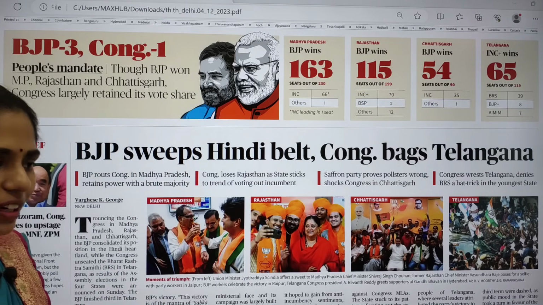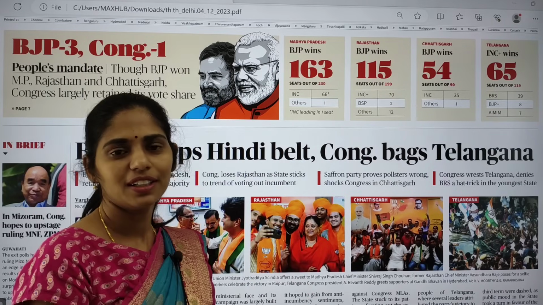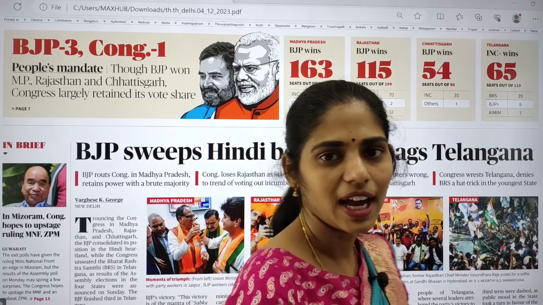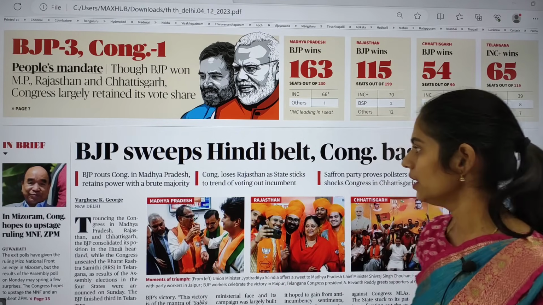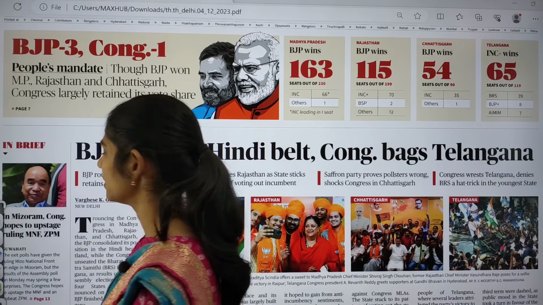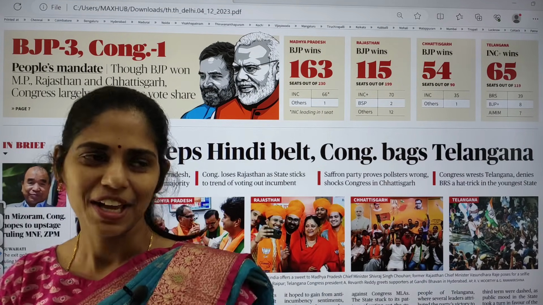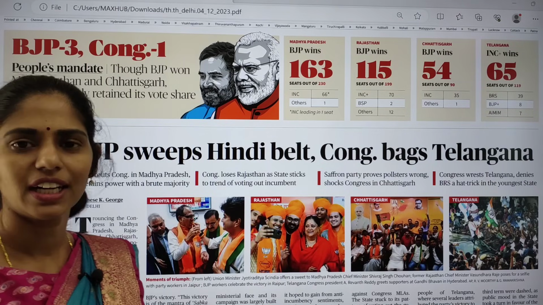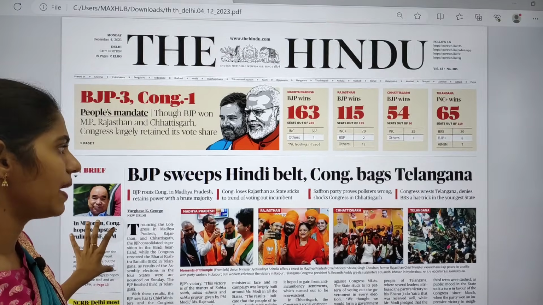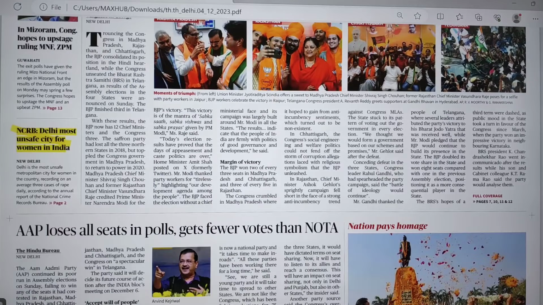Because of the declaration of election results in the 5 states, in most of the states BJP won, and in our state of Telangana, we have a Congress government. Most of the articles in today's newspaper are political articles, and you can save as much time as possible today because there is not much in it. Everything is about elections and political parties, which party got how many votes. That is not at all useful.